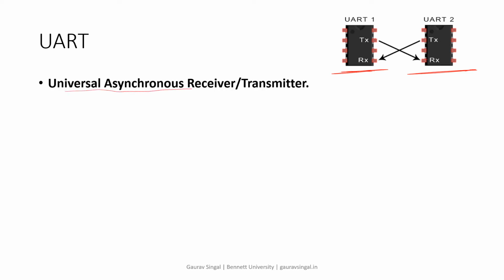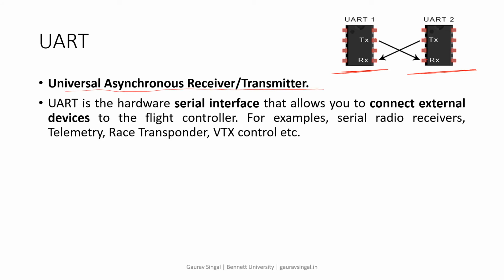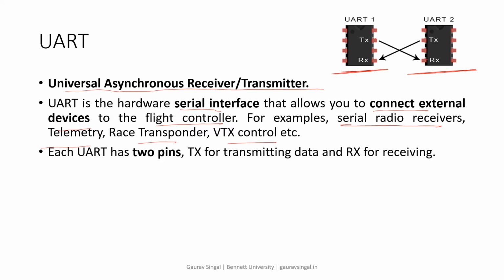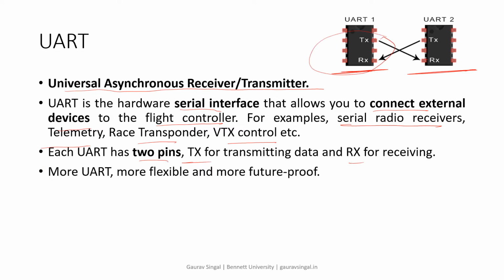Universal asynchronous receiver and transmitter, UART, is the hardware serial interface that allows you to connect external devices to the flight controller. Suppose you want to connect OSD, telemetry, Bluetooth, or Wi-Fi, anything you want to connect, then you can use a UART port. For example, serial radio receiver, telemetry, race transponder, VTX control. Each UART has two pins, one TX and one RX, as I've shown here. More UARTs means more flexibility and more future proofing, because technology is increasing.